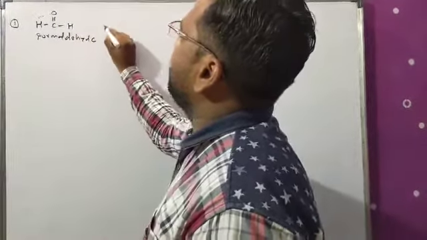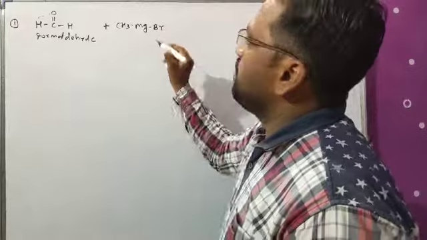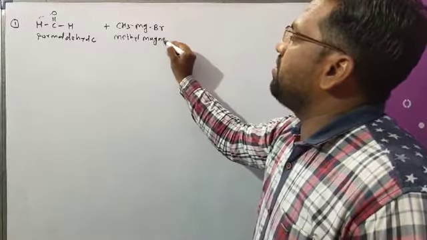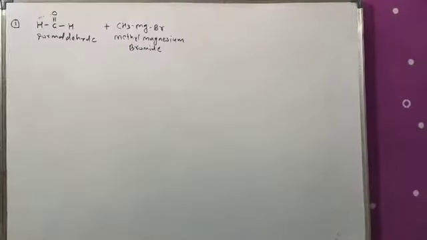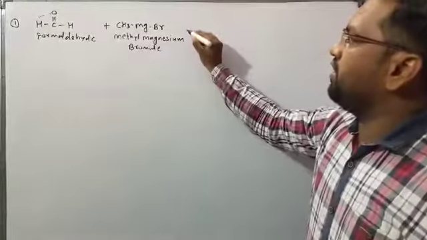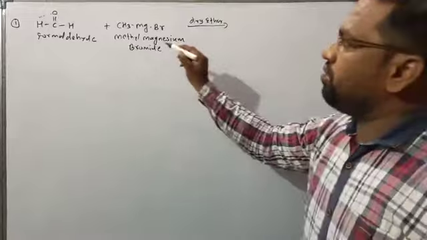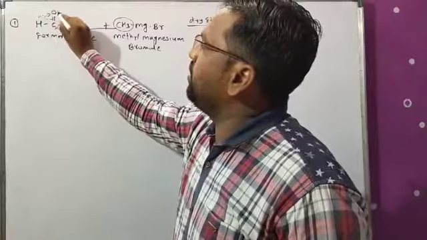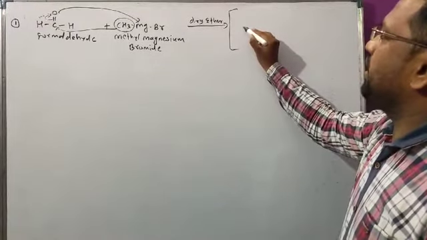When formaldehyde reacts with methyl magnesium bromide, that is called a Grignard reagent, in presence of dry ether, firstly it gives the product. अब यहाँ पे क्या होगा, that methyl group attacks the carbonyl carbon atom, the double bond is converted into a single bond and it makes the bond with the magnesium metal, and we get the addition compound like this,